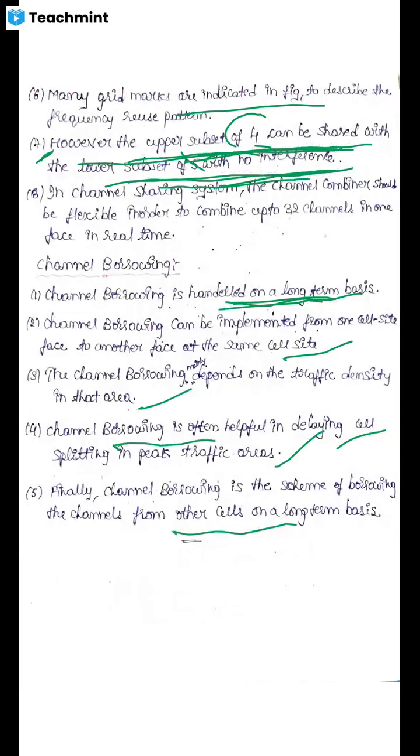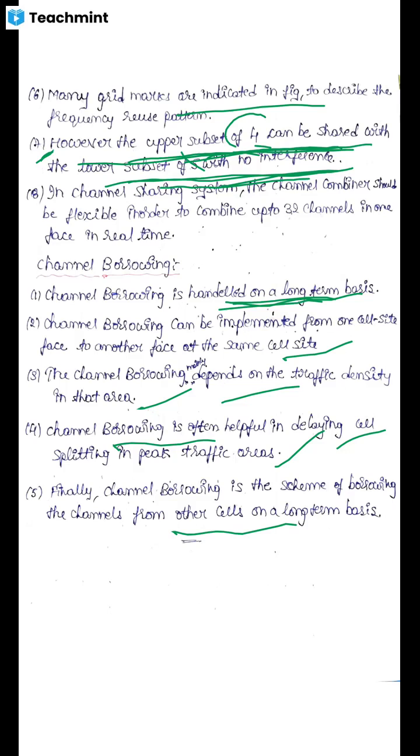Okay, clear? Coming to channel borrowing. Channel borrowing is on a long-term basis. This channel borrowing depends mainly on the traffic density. Whenever there is an increase in traffic density, the channel borrowing concept is used. That is, a cell borrows the channels from other sets on a long-term basis. By channel borrowing, we can avoid cell splitting.